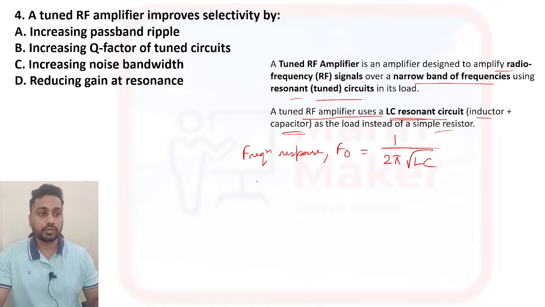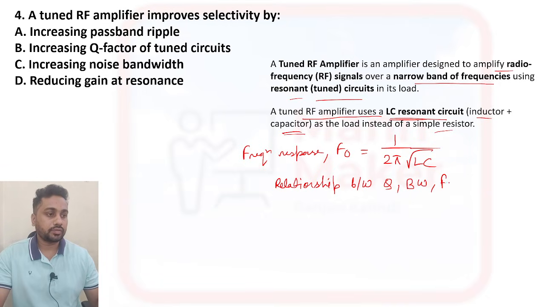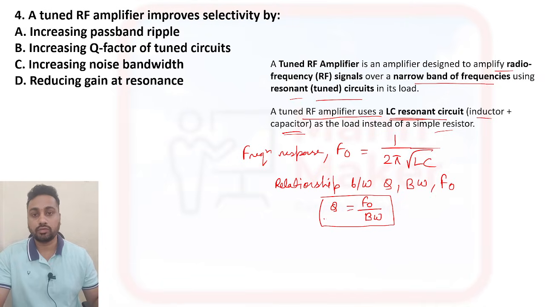Okay, f naught is your frequency in response. And here they have asked about selectivity. So there is a relationship between your quality factor, that is Q factor, bandwidth and this frequency response. Quality factor or Q factor is equal to f naught by bandwidth. This you should note to remember, this relationship between Q factor, bandwidth and frequency response in RC or LC resonant circuit.